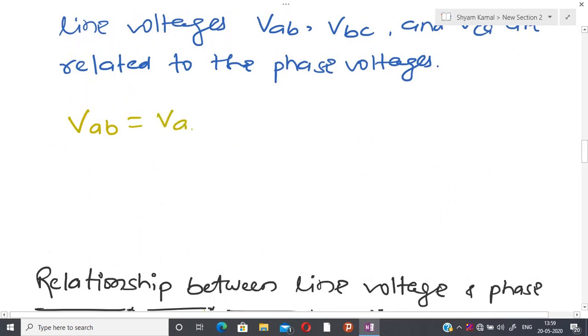VAB is VAN plus VNB, and if you do that, then I have VAN minus VBN, because in order to calculate VAB you have to do VAN plus VNB, and all are vectors.